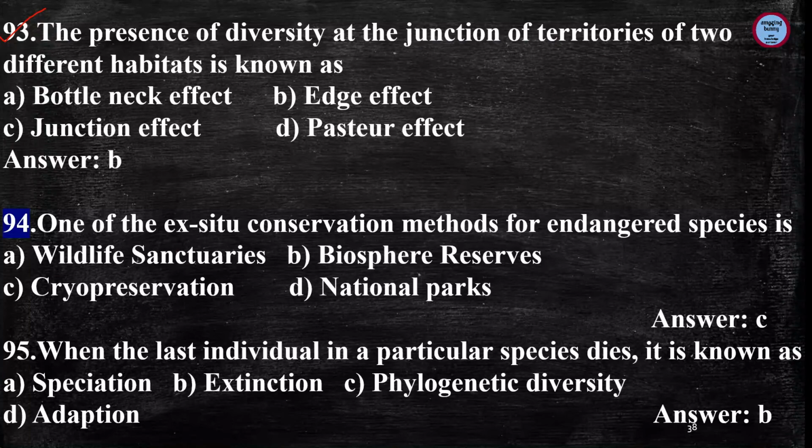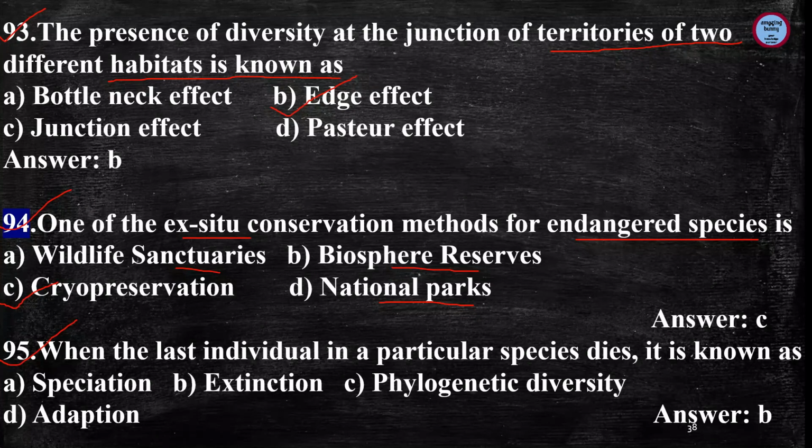Now next is, the presence of diversity at the junction of territories of two different habitats is known as, and the answer is edge effect. Next question is, one of the ex situ conservation methods for endangered species, and the answer is cryopreservation, because wildlife sanctuaries, botanical gardens, biosphere reserves and national parks are in situ conservation methods.